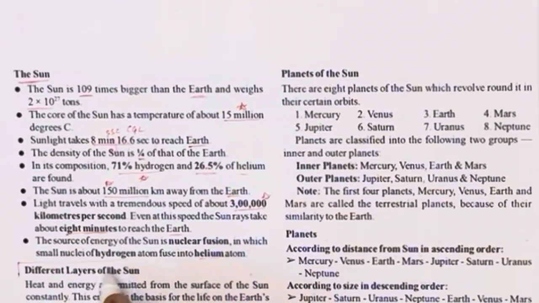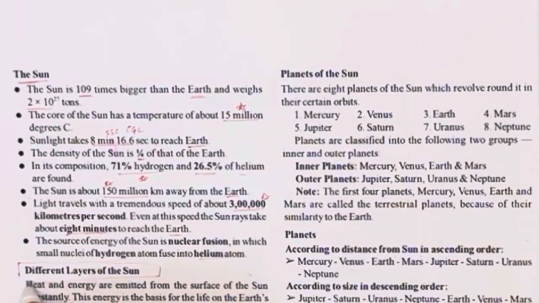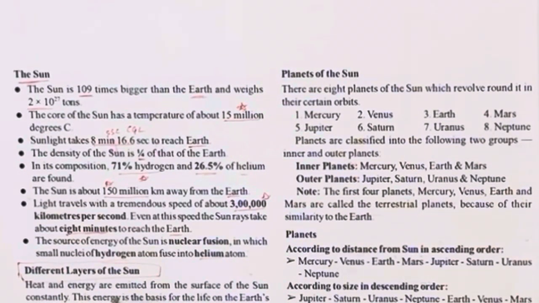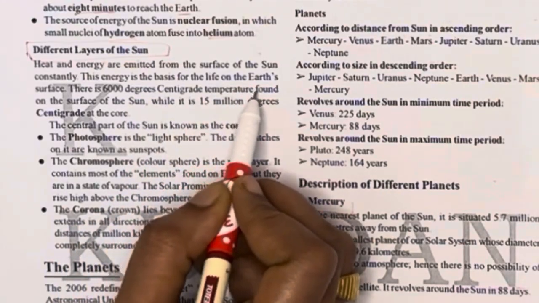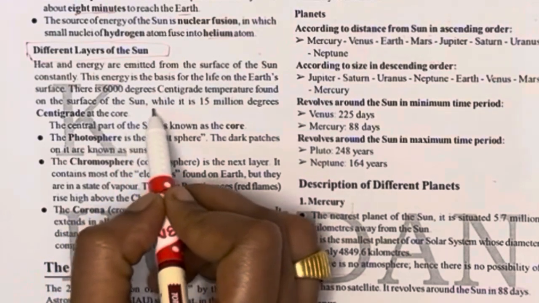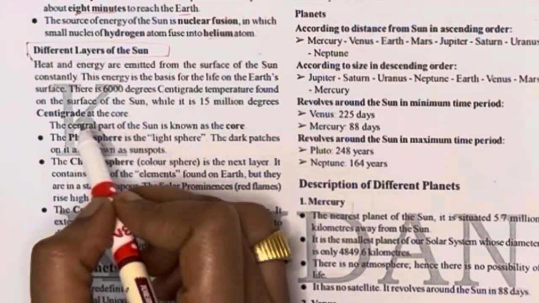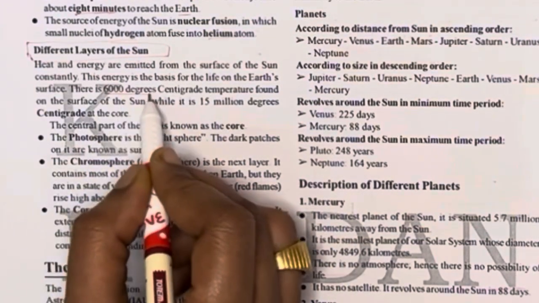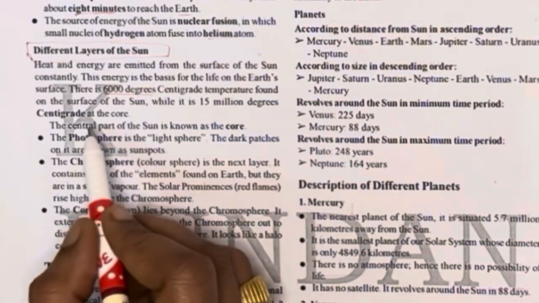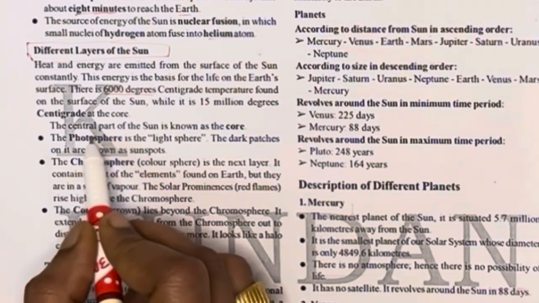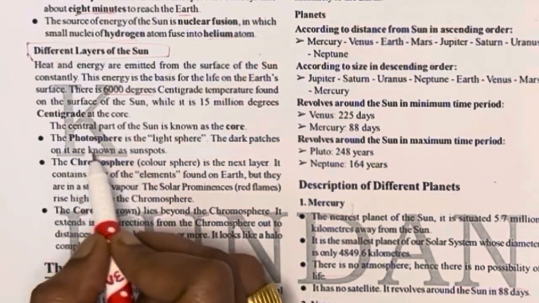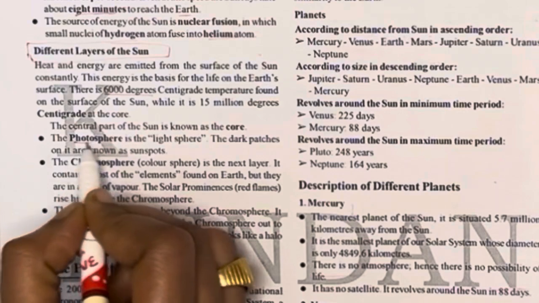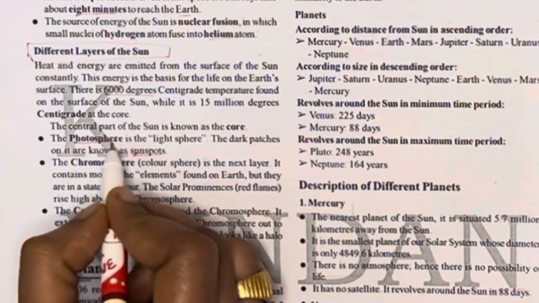Different layers of the sun: heat and energy are emitted from the surface of the sun. The surface temperature is 6000 degrees centigrade. The central part of the sun is known as the core. The photosphere is the light sphere. The dark patches are known as sunspots.